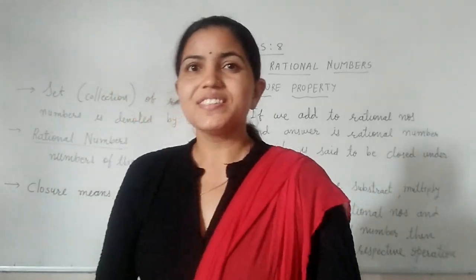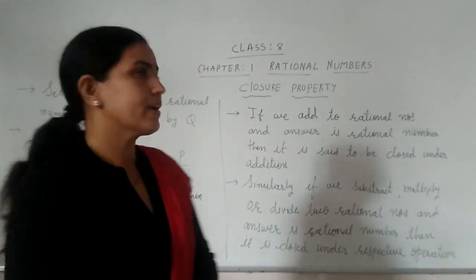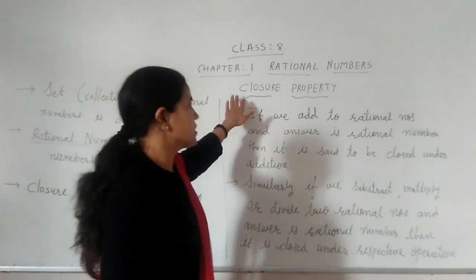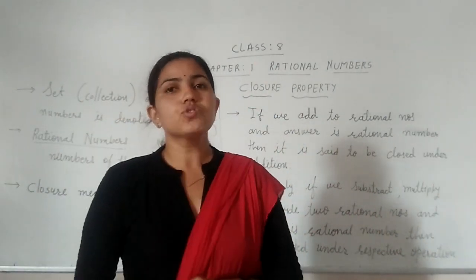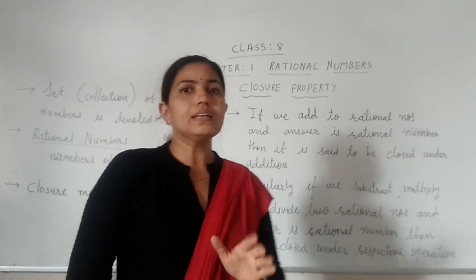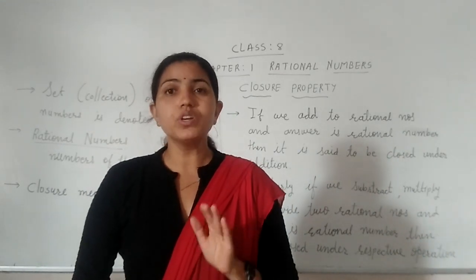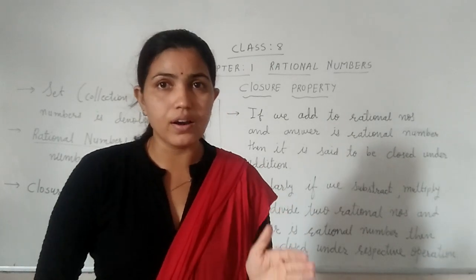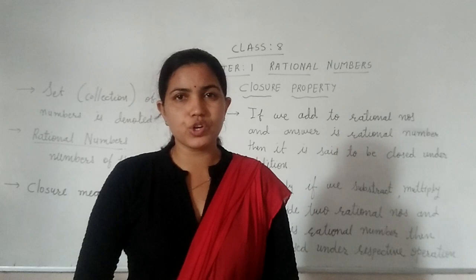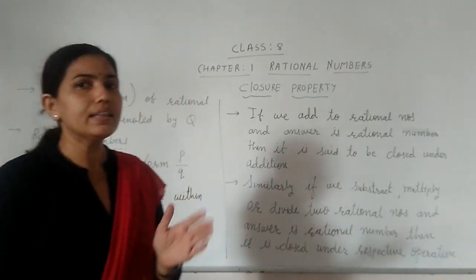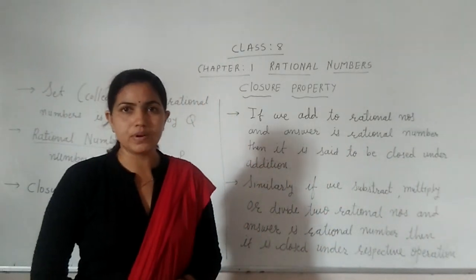Good morning, children. Today you have a doubt in the closure property from Chapter 1, that is, the rational numbers. Now students, you know something about the rational numbers, which type of number they are. So let me start with a little introduction, and then we will go on to the closure property.